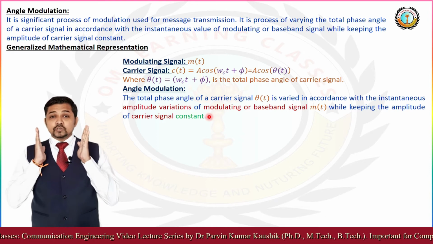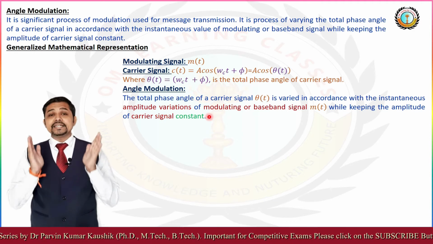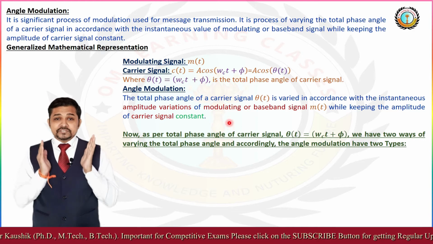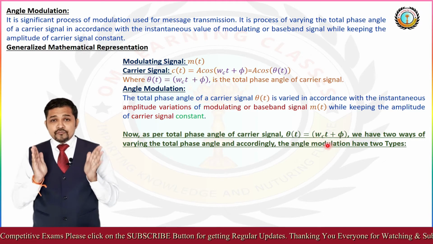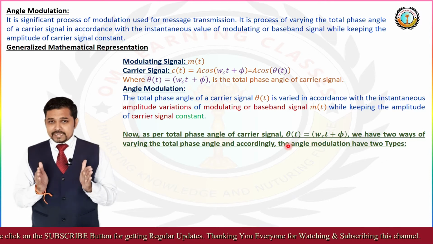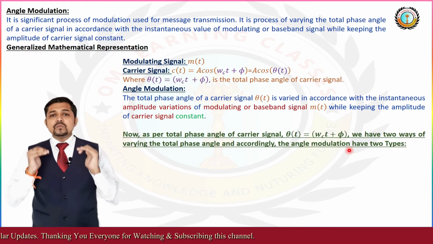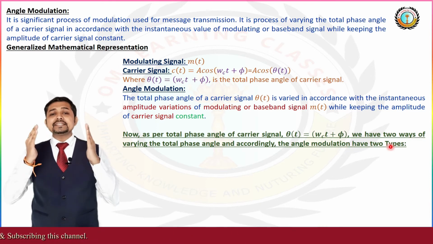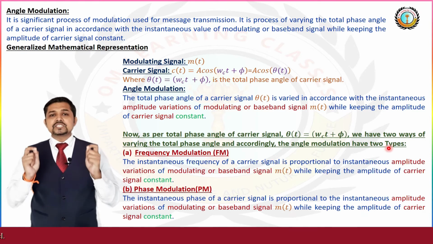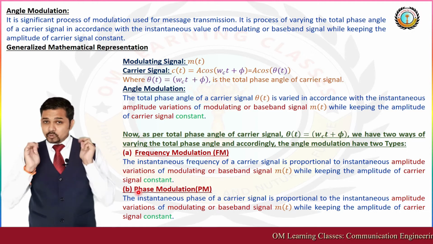Now, as per the total phase angle of the carrier signal, theta(t) equal to omega_c t + phi, we have two ways of varying the total phase angle, and according to that, angle modulation is categorized into two types. The first is frequency modulation and the second is phase modulation.